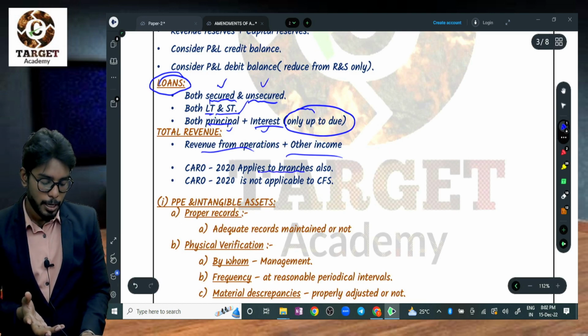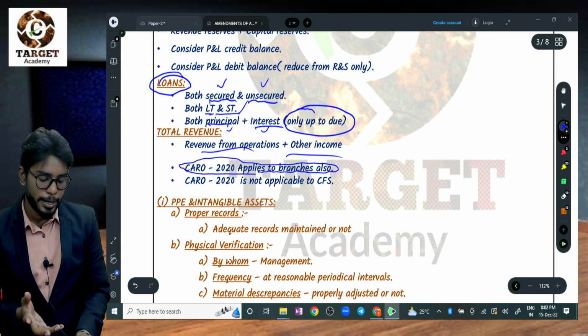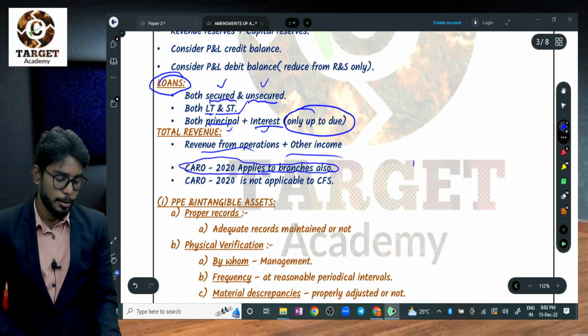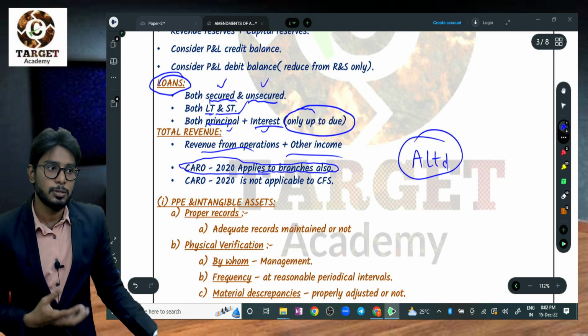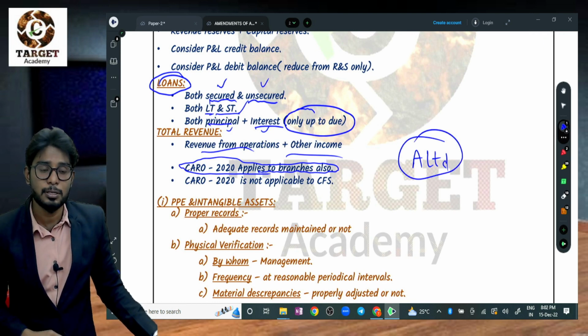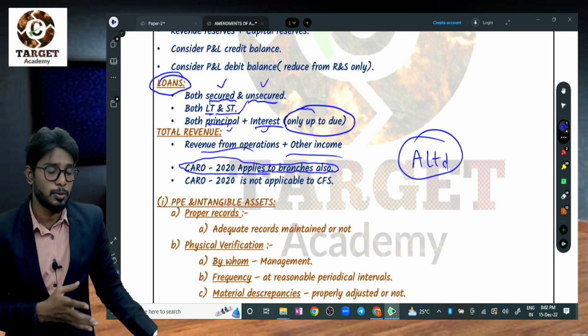CARO will also be applicable to branches. This is a very important point. If a limited company is there, there is no separate criteria, only take the head office. There is no such rule. You need to take only the head office, don't take branches.